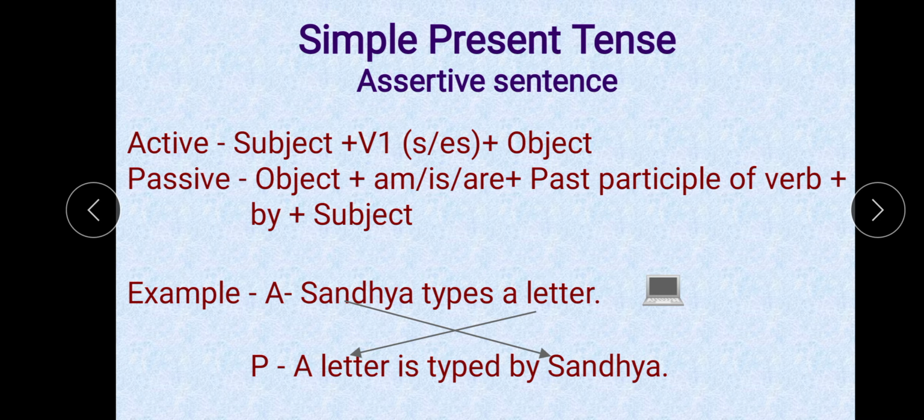If the subject is third person singular, we use s or es, and then object. Now, what changes come when we change it into passive? We all know that this object will become the subject of passive, so we have written it first. Then, according to this object of active, or you can say the new subject of passive, you have to use am, is, or are. According to this word only. Don't make any mistake, don't get confused. This is very clear: you have to see this word, and then you have to use am, is,